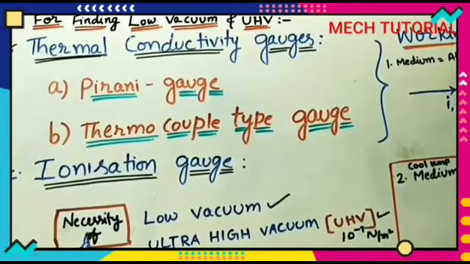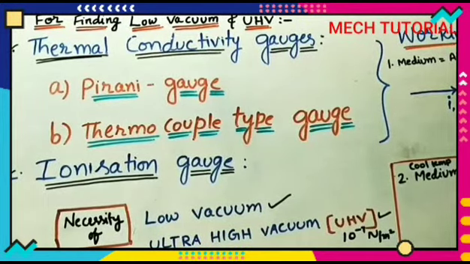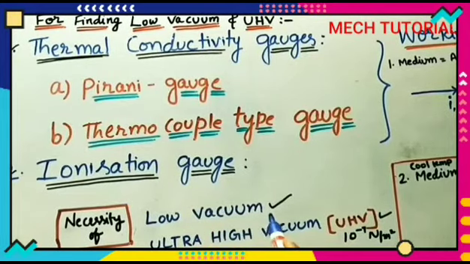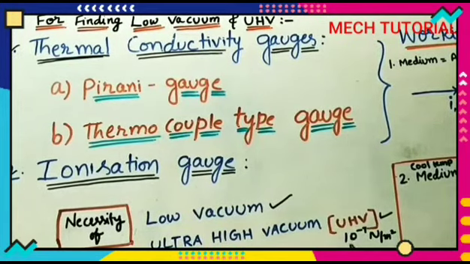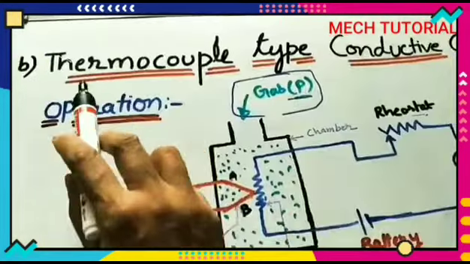atmosphere? The necessity of this low vacuum is that we are creating this vacuum pressure in the coating industries, for metallic coatings and for metallic or alloy surfaces. So this environment we are creating. Ultra high vacuum pressure means it is 10 power minus 7 Newton per meter square. Perfect vacuum is 0.